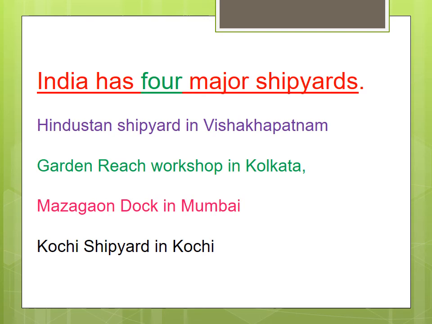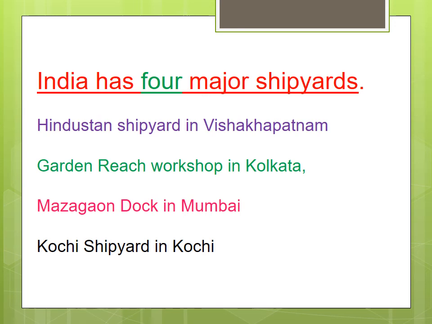Okay, and India has 4 major shipyards. Hindustan Shipyard in Visakhapatnam, Garden Reach Workshop in Kolkata, Mazagon Dock in Mumbai, Kochi Shipyard in Kochi.